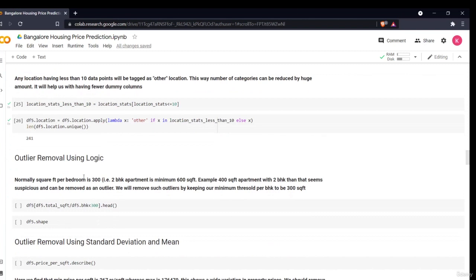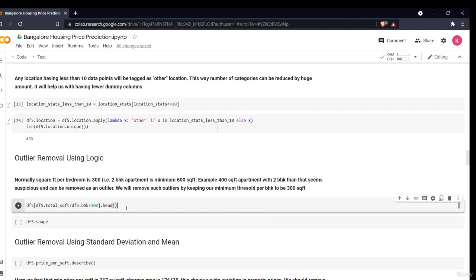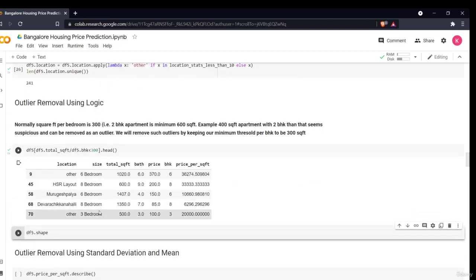So now the next thing we have to do is remove outliers. We'll use one simple logic which says that normally square foot per bedroom is 300, that is, a 2 BHK apartment is minimum 600 square foot. For example, a 400 square foot apartment with 2 BHK seems suspicious and can be removed as an outlier. So in df5 we'll remove rows if the total square foot divided by total BHK is less than 300. We'll keep the others only.